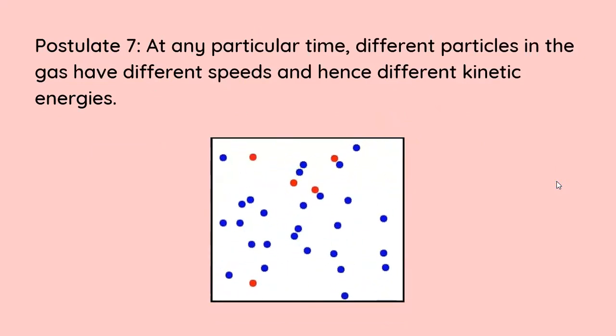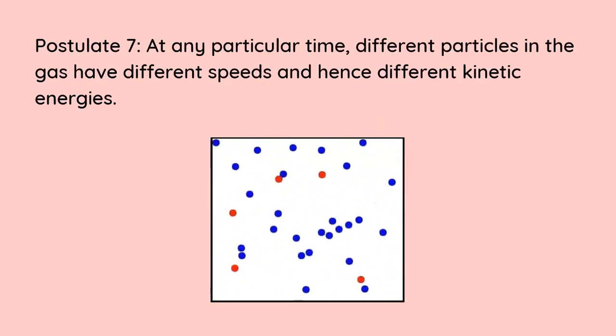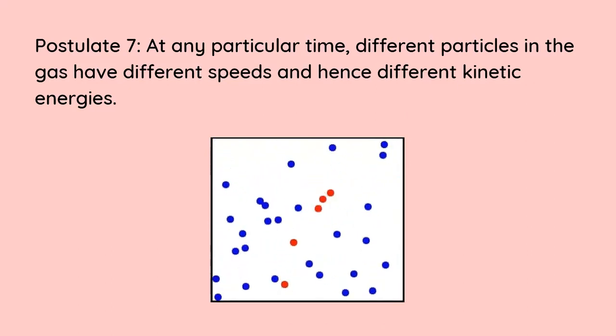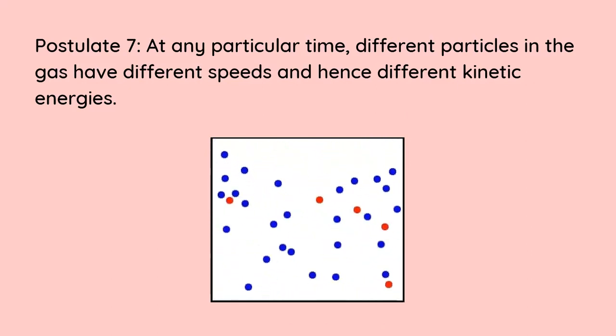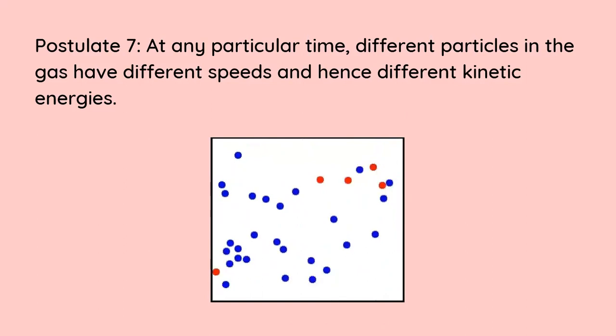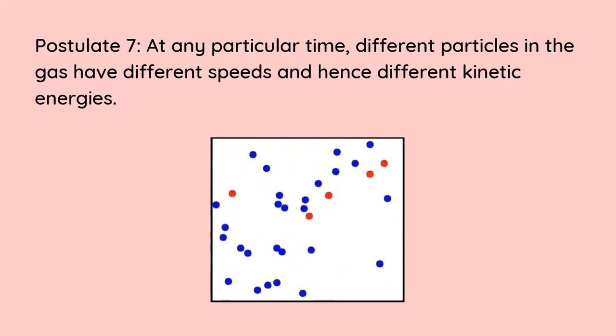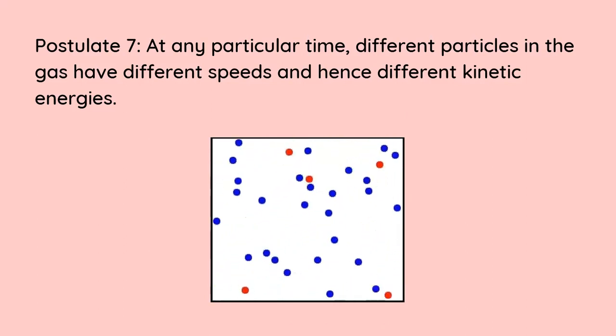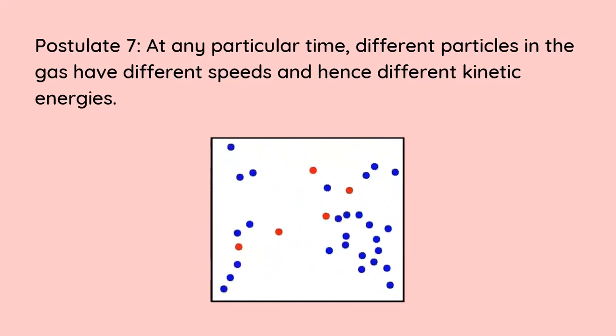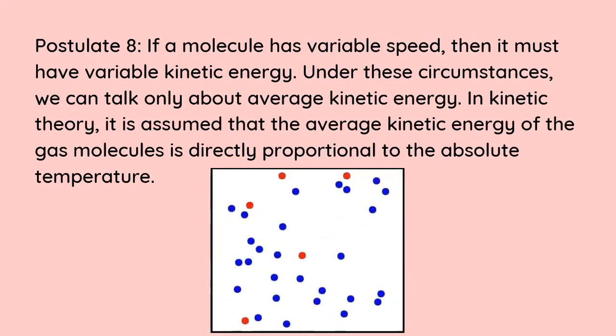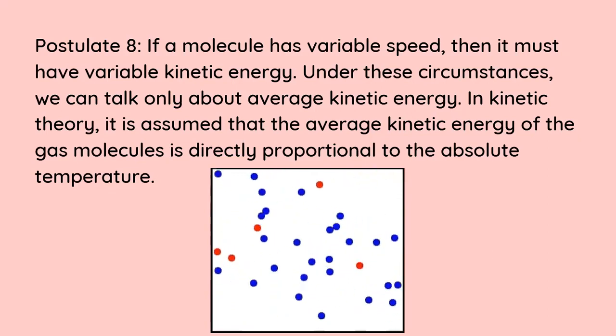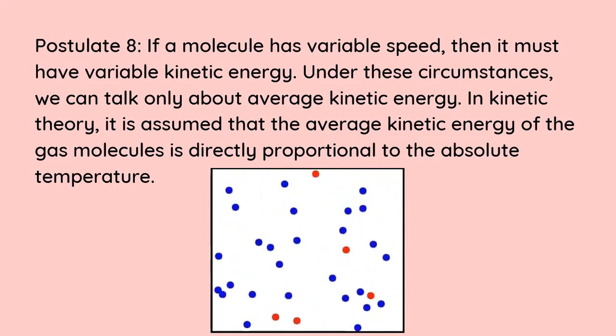The seventh one, at any particular time, different particles in the gas have different speeds and hence different kinetic energies, obviously, because there is going to be an exchange of energy between the molecules. And that in turn leads to them having different speeds as well. And that's what we studied previously, the Maxwell-Boltzmann distribution.